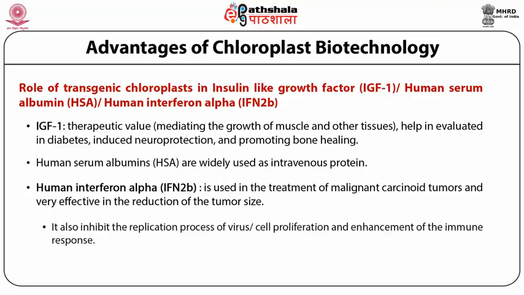It also inhibits the replication process of viruses and cell proliferation and enhances the immune response against the tumor in the human body.